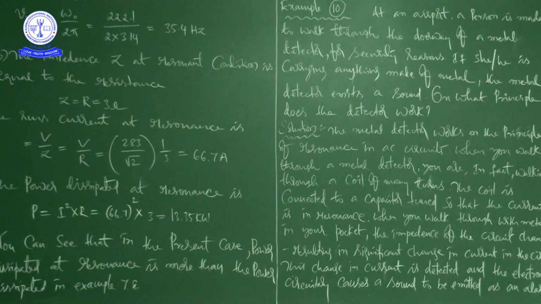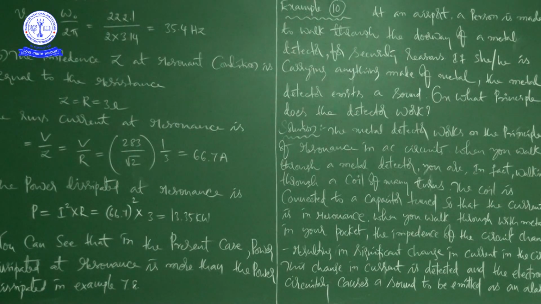For security reasons, if she or he is carrying anything made of metal, even a small iron bolt, the metal detector emits a sound. On what principle does the detector work?